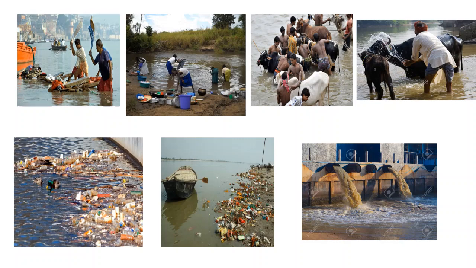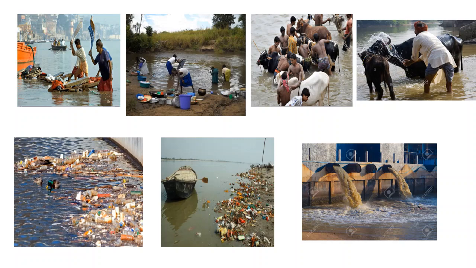They are dirtying the water, right? Yes. And we all know that we get water from, yes, very good, rivers, lakes, and ponds, right? Yes, they are the sources of water. Very good.